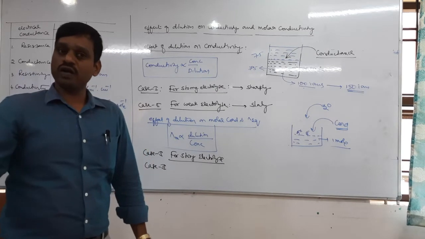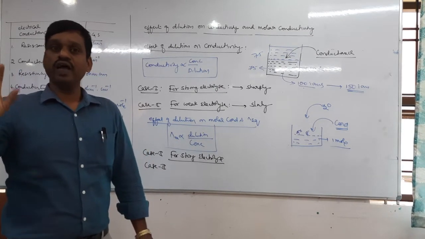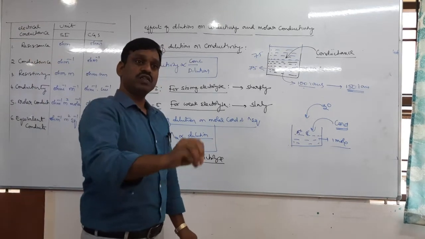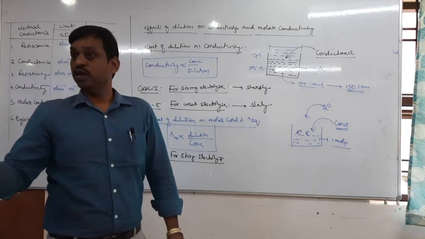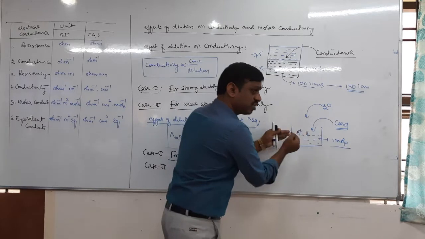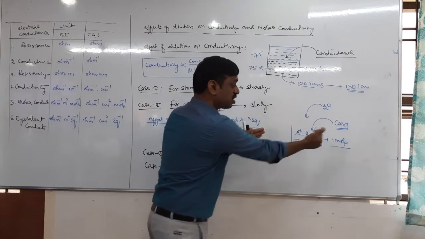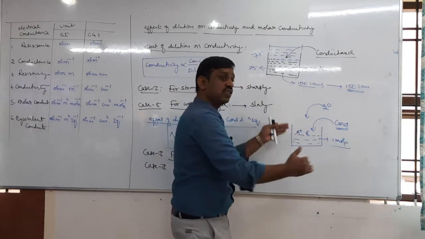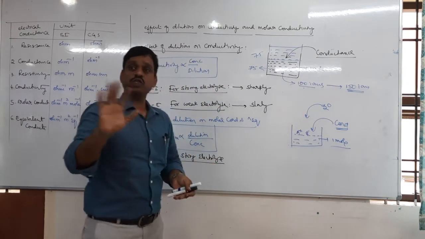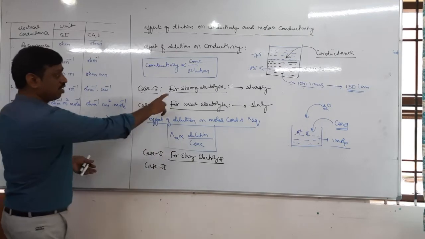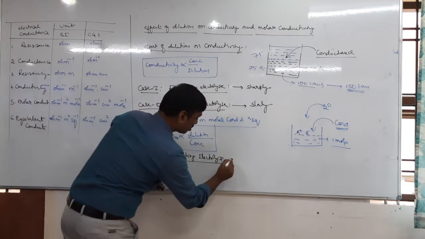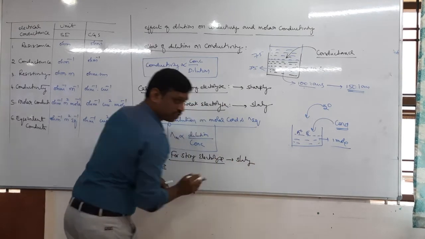See, strong electrolytes already undergo complete ionization. Since they undergo complete ionization, by adding water there is no further ionization. But what happens? Due to addition of water, the inter-ionic distance increases. When the inter-ionic distance increases, of course mobility increases, then conductivity, molar conductivity increases. Therefore, it increases slowly. It's quite opposite. See here, for strong electrolyte conductivity decreases sharply. Here it increases slowly. Quite opposite.